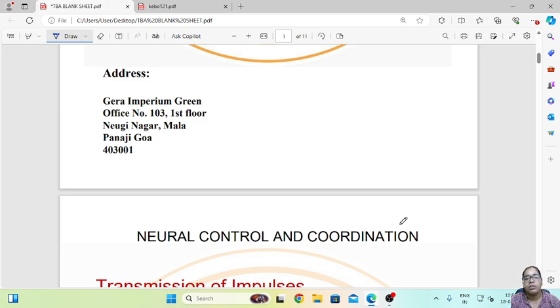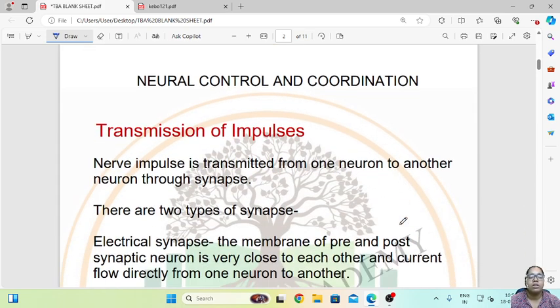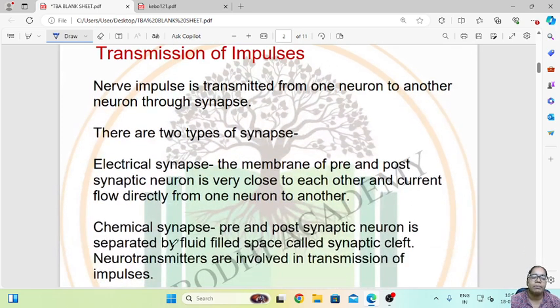So today we are going to study transmission of impulses and the central neural system. Nerve impulses are transmitted from one neuron to another neuron through synapses. There are two types of synapses. The first type is the electrical synapse. The membrane of the pre and post synaptic neuron is very close to each other and current flows directly from one neuron to another neuron. So this is the electrical synapse.